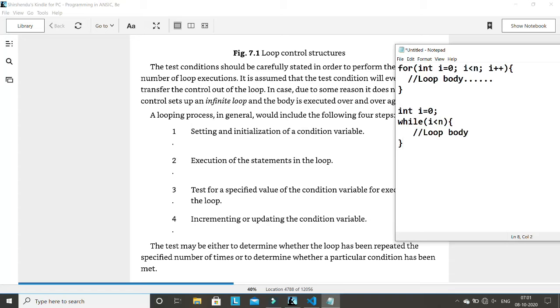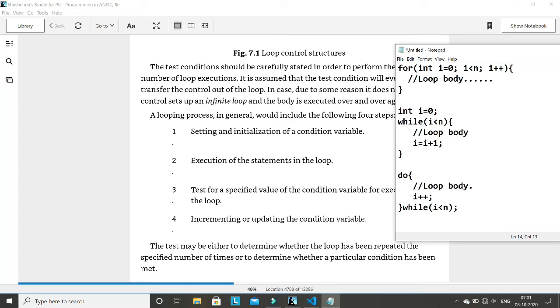Now let me write a do while loop. This line is important. A do while loop normally we write like this: do, and then this is the loop body, i plus plus, and then while, and then the condition, i less than n.